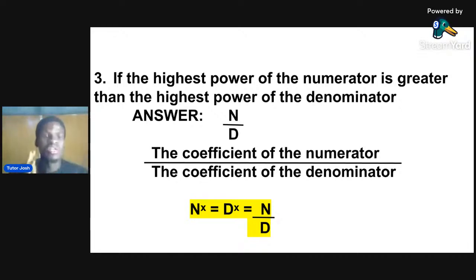Now, this law is only for limit at infinity. We'll still do limit of a function. That one is also simple. You just look at the question and you get the answer.